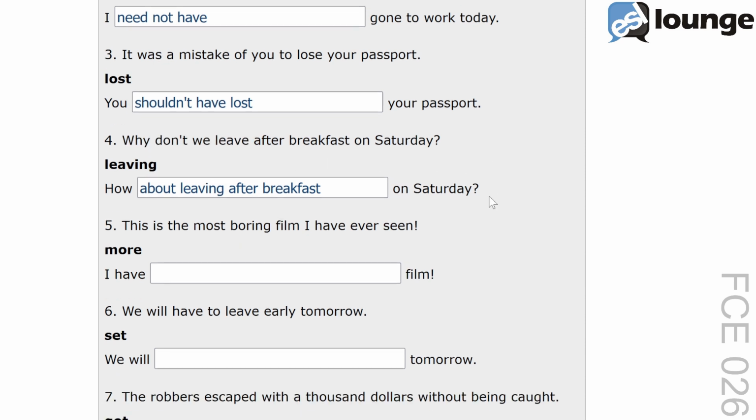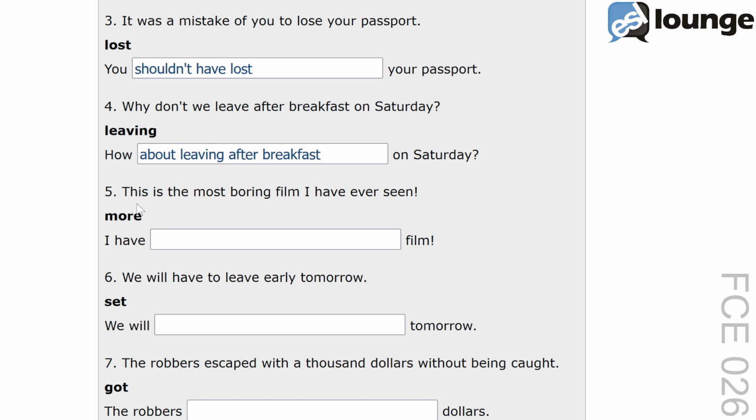On to question 5. The original sentence is, this is the most boring film I've ever seen. The keyword is more. And the second sentence is, I have blank film. The correct answer is, I have never seen a more boring film. This transformation uses a comparative structure to emphasize the degree of boredom. I have never seen keeps the original meaning of I have ever seen in the first sentence. Another example would be I have never read a more interesting book.